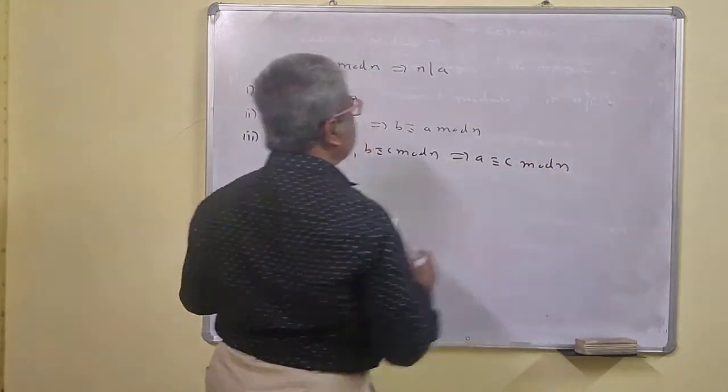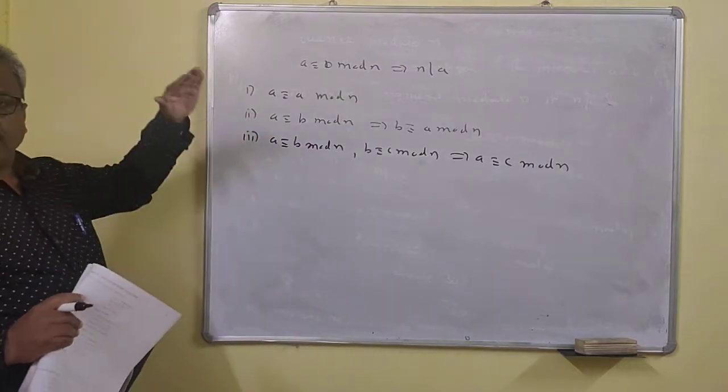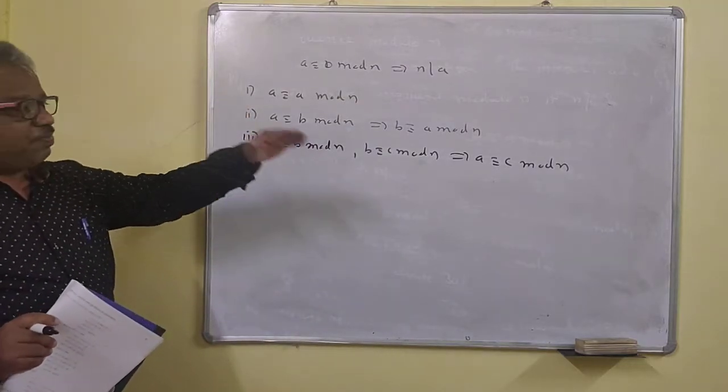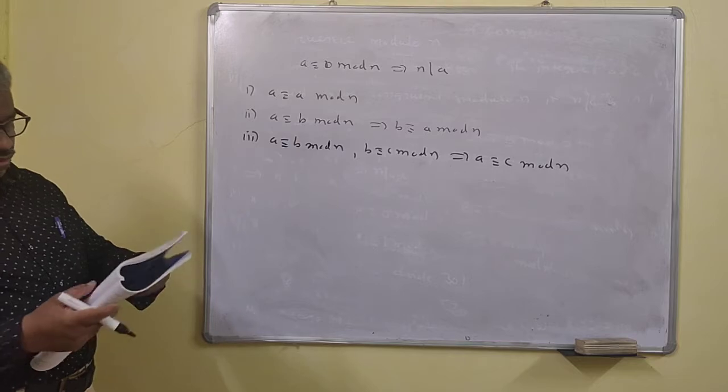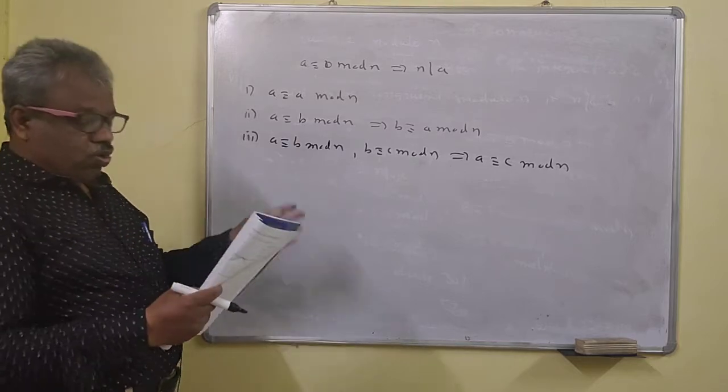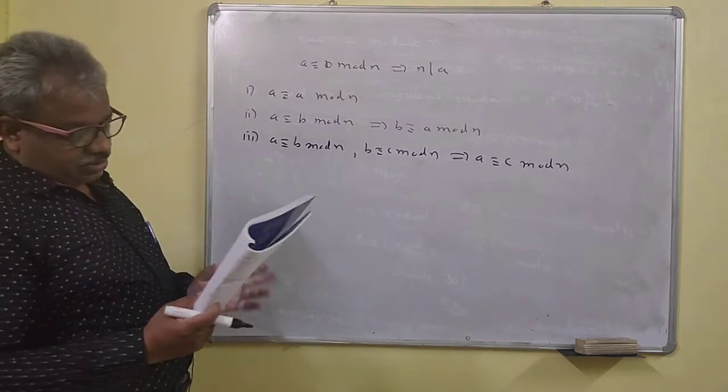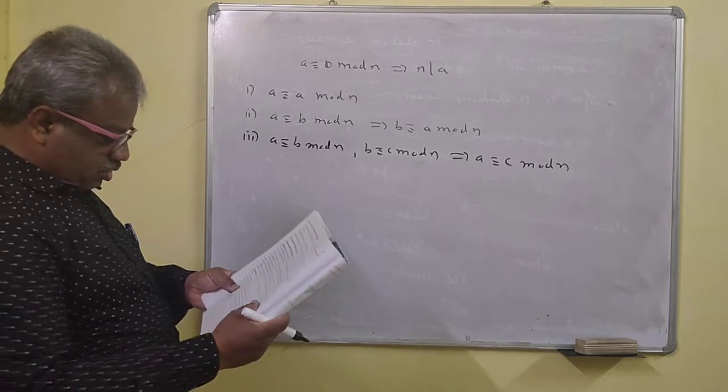Therefore, from these first three, it is an equivalence relation. That means congruence modulo N defines an equivalence relation. So note this.